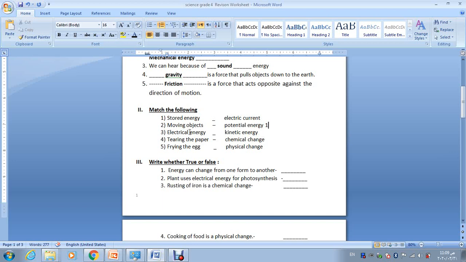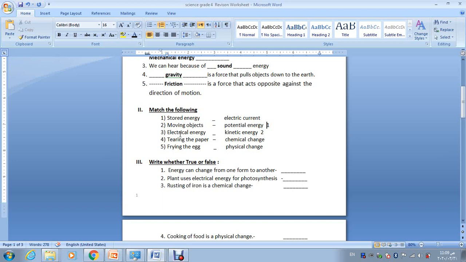What about the moving objects? We said that this is the kinetic energy. Kinetic is the movement of objects. When you are running, when the car is moving, we call this kinetic energy.